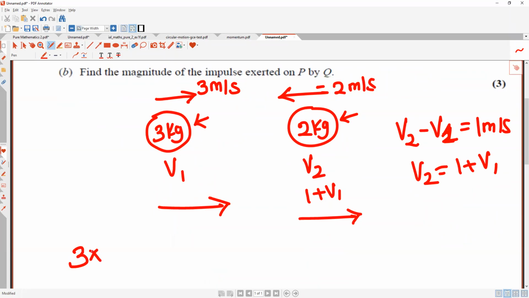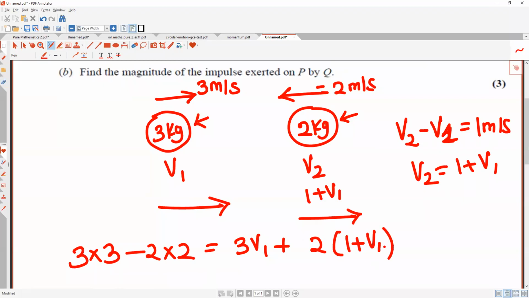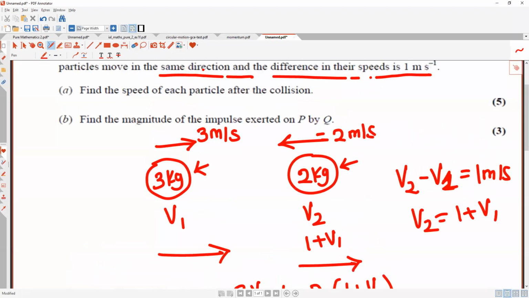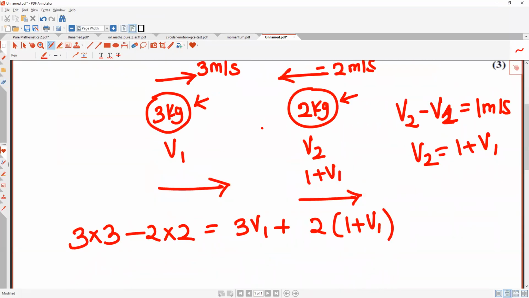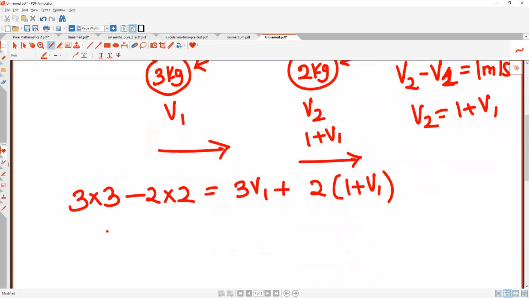Okay, so let's find the momentum before the collision. Momentum before the collision is 3 into 3 minus 2 into 2, equals, they both are going in the same direction, right? So I will write 3 into v1 plus 2 into 1 plus v1. What do they want? Find the speed of each particle after the collision. You know what, I will do it. 3 3s are 9, 9 minus 4. 3 v1 plus 2 plus 2 v1.